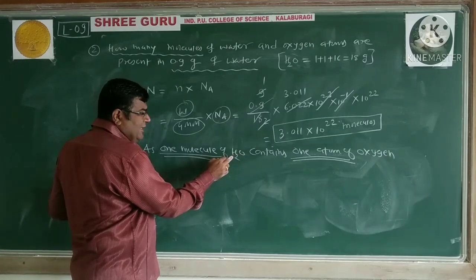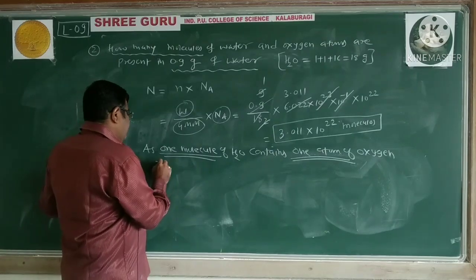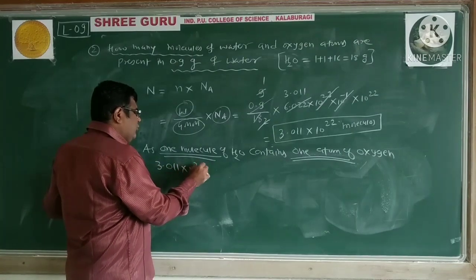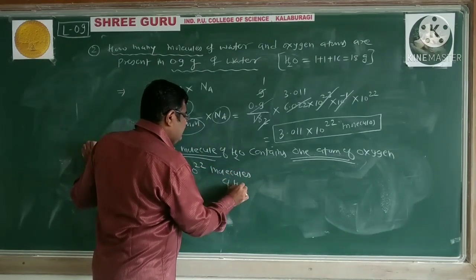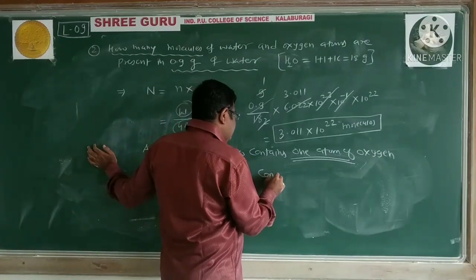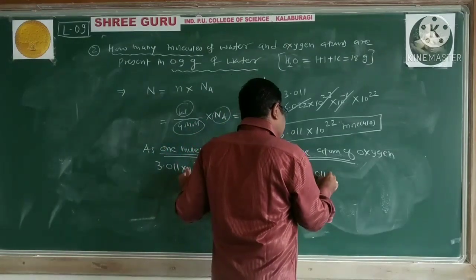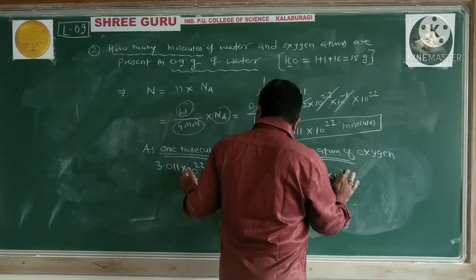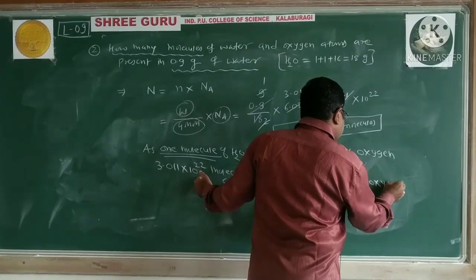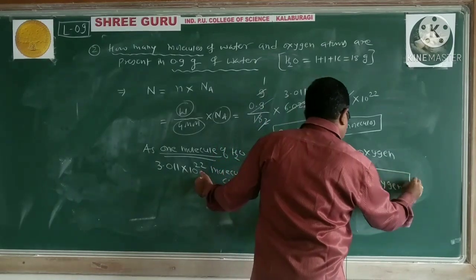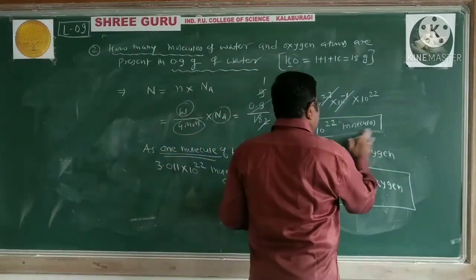Because in H2O there are 2 atoms of hydrogen, but the number of oxygen atoms is only 1. 3.011 into 10 raised to 22 molecules, that's what we got in this sample, contains the same number of atoms of oxygen, 3.011 into 10 raised to 22.